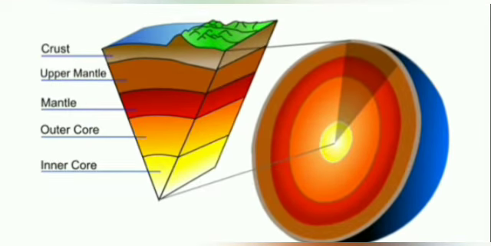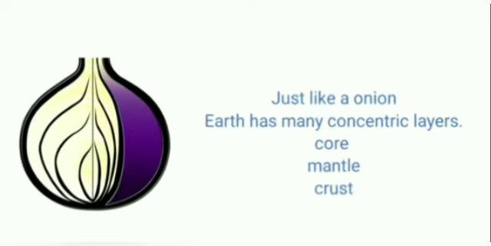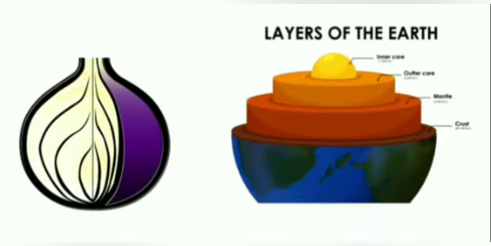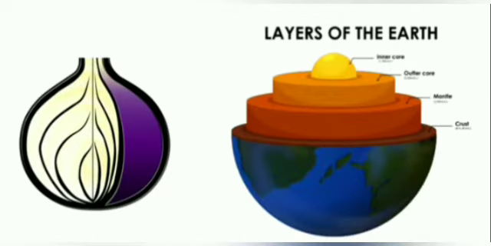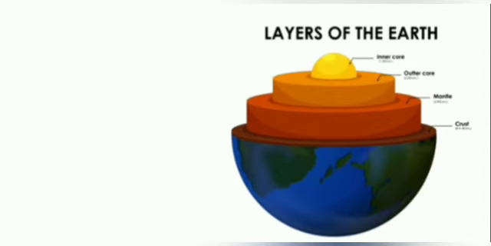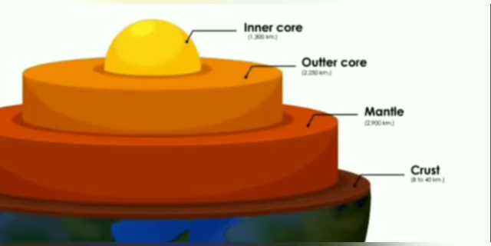Gradually, the earth became made up of several concentric layers that form the interior of the earth. You might have seen an onion. Just like an onion, the earth has several concentric layers that are broadly categorized as crust, mantle, and core.